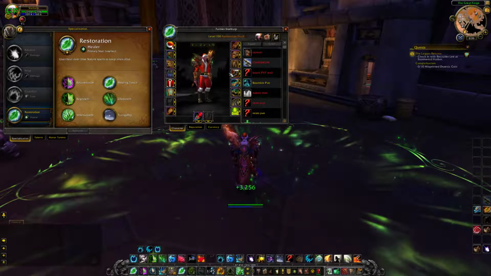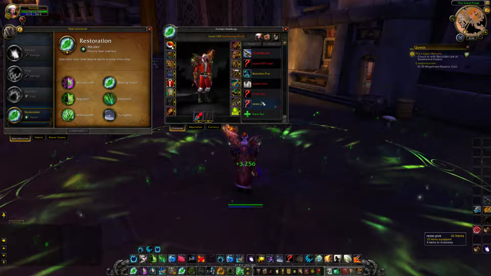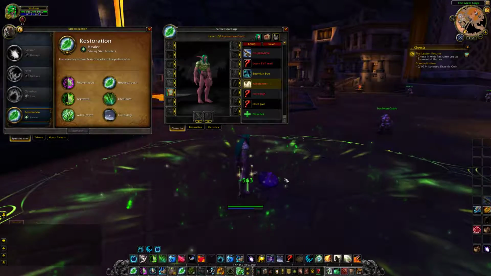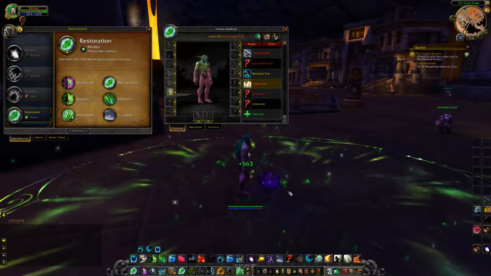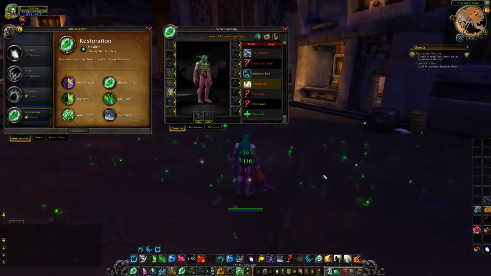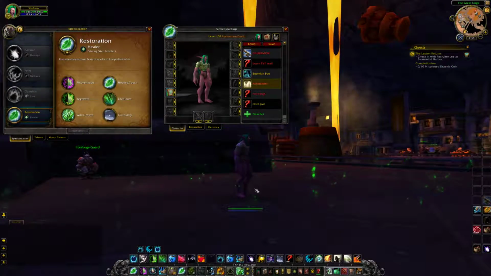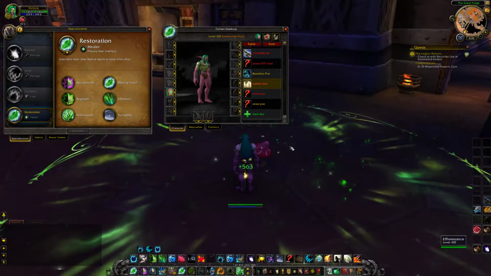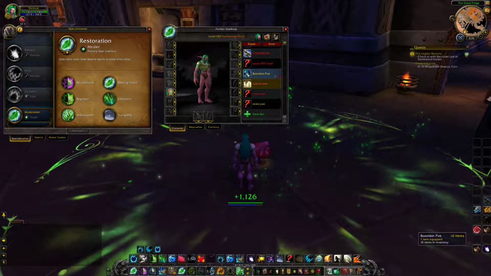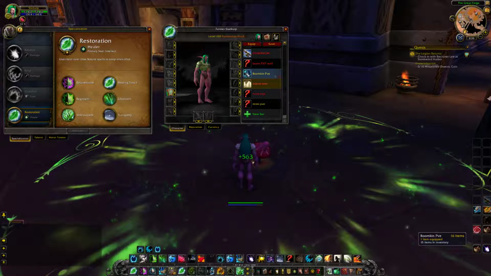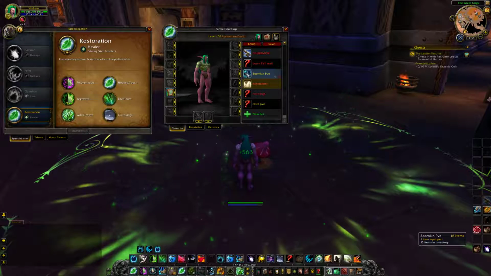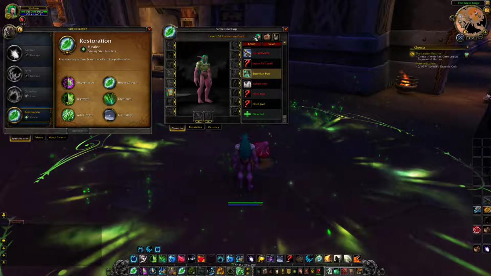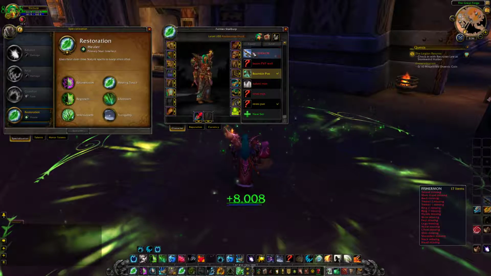Now, if I take off my gear, I think I have a naked set, yes. If I take off my gear, which I just did, notice how it heals for 563. That's because all the spell power I gain from my intellect is gone. So intellect increases your ability. If you're an agility-based character, agility will do it. If you're a strength-based character, strength will do it. It depends on the primary stat of what class you're playing and what specialization you are.